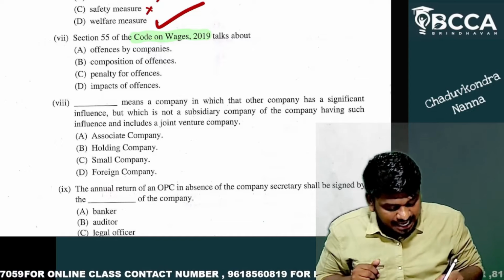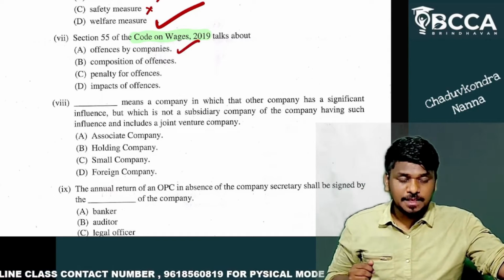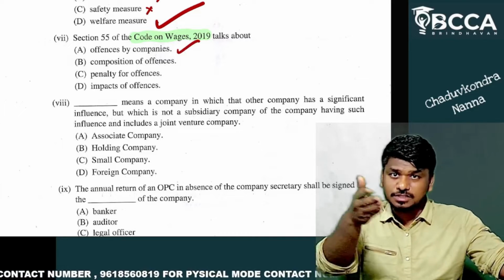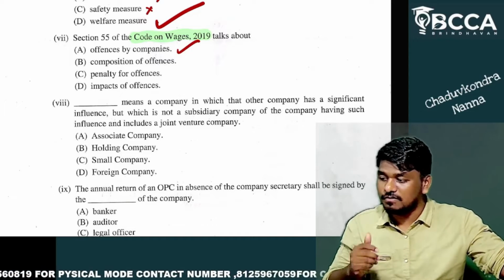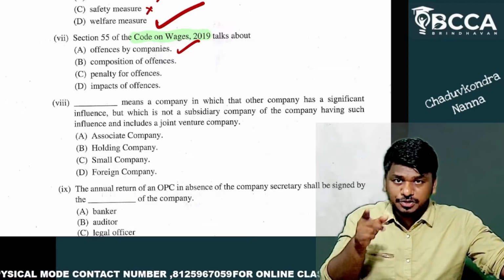What? It is A, offenses of companies. Did you get my point? It is offenses. You can go and check section 55. It is dealing with offenses of companies. Okay. Did you get my point?